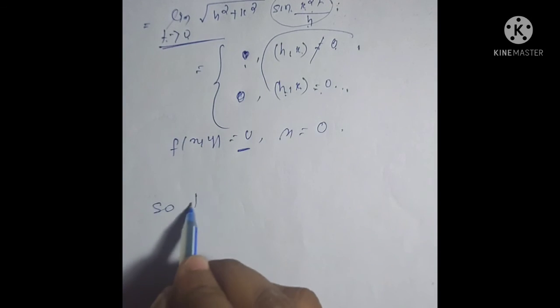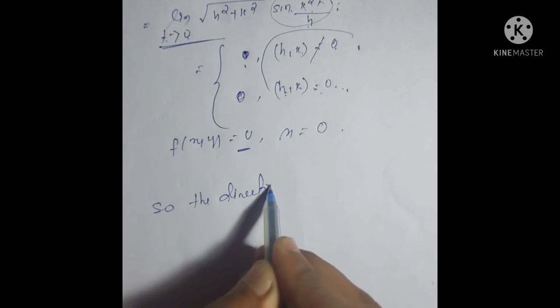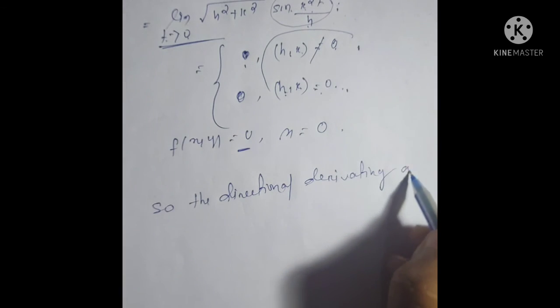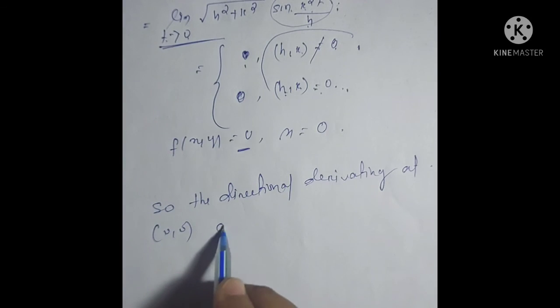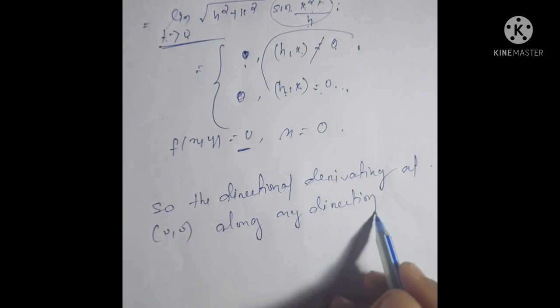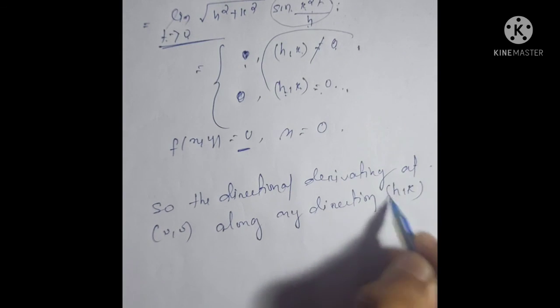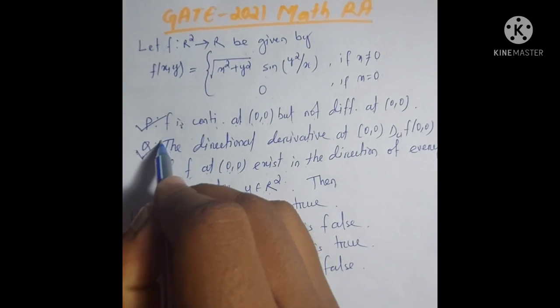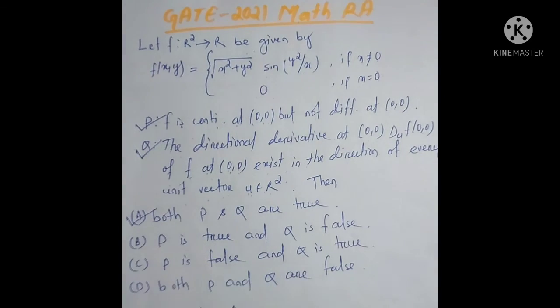So the directional derivative at (0,0) along any direction (h,k) is 0. This implies that the directional derivative at the origin along any direction (h,k) exists. This implies that statement q is true. So for this question, statement q is also true. So option A is our correct answer. Thank you.